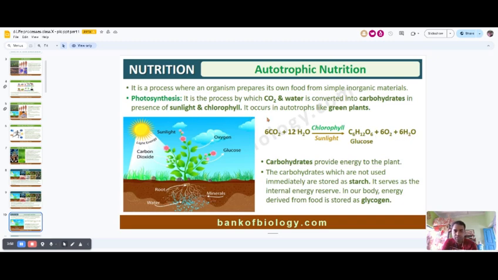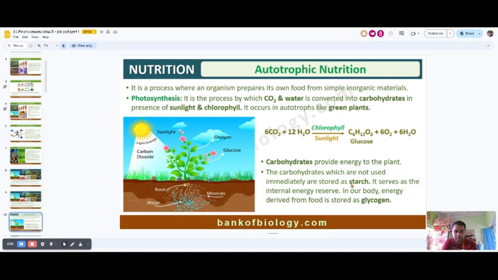Photosynthesis only occurs in green plants which contain chlorophyll. Except for some bacteria, no other organism can make its own food because the green pigment chlorophyll is not present in the organism. Here, carbohydrate provides energy to the plant, and carbohydrate which is not used immediately is stored as starch.